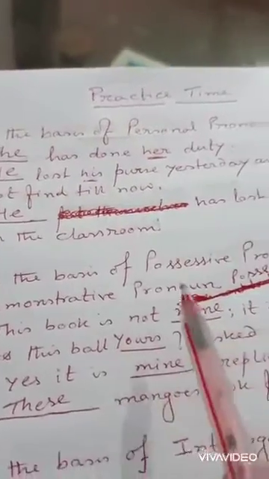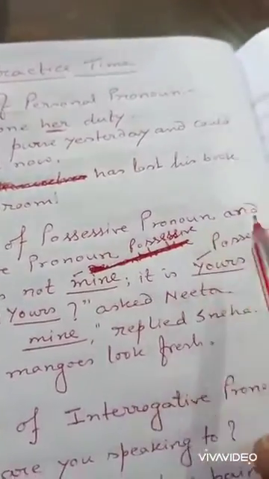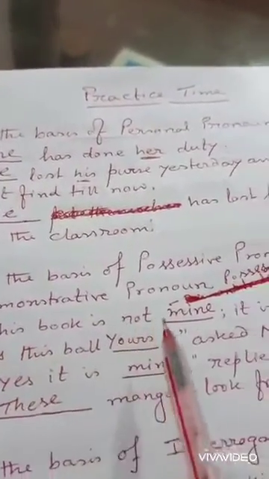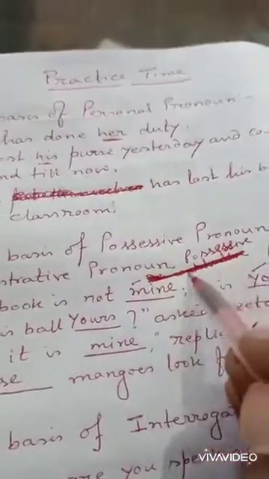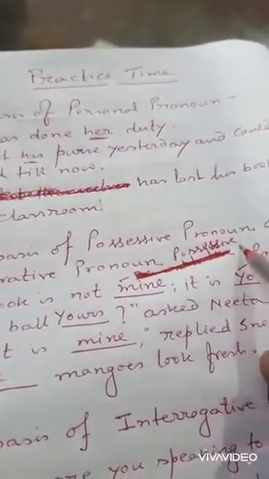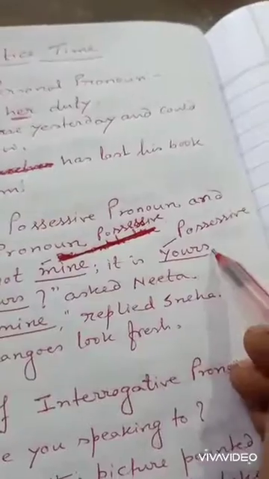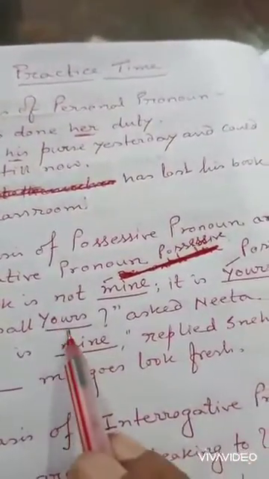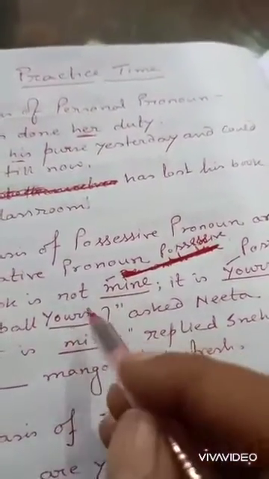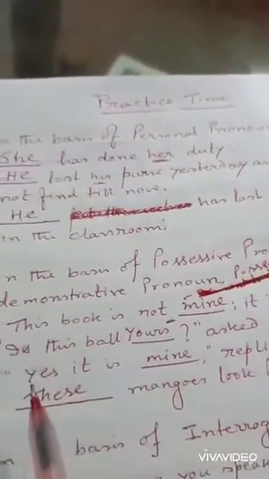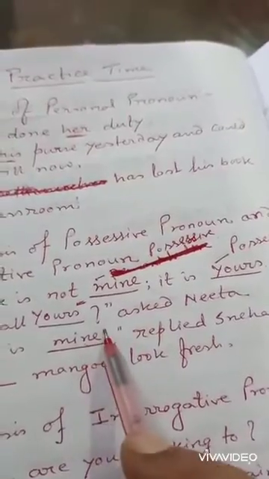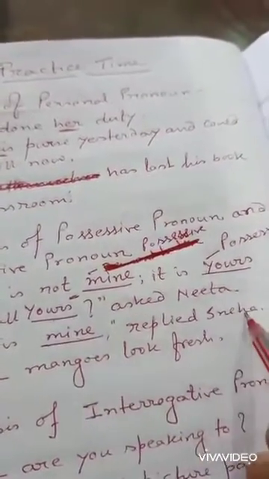Now let's come to the second kind of pronoun, that is the possessive pronoun and demonstrative pronoun. Now you see, this book is not mine. So mine is the possessive pronoun. It is yours. Yours is also a possessive pronoun. Is this ball yours? Asked Nita. So yours is what kind of pronoun? It is possessive pronoun. Yes, it is mine, replied Sneha. So here mine is also a possessive pronoun because it belongs to Sneha.